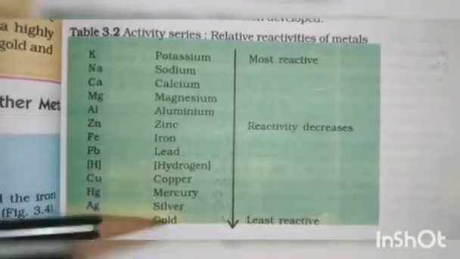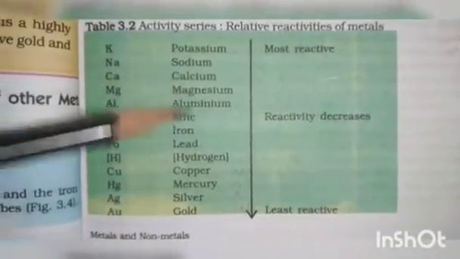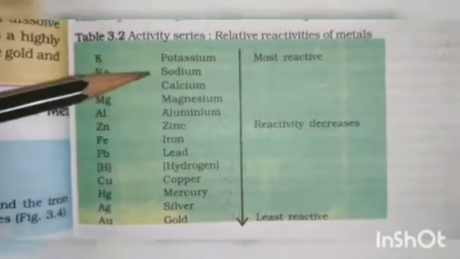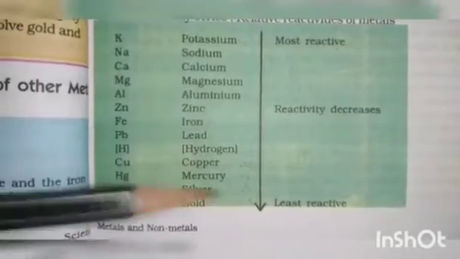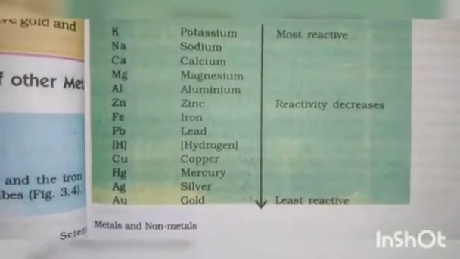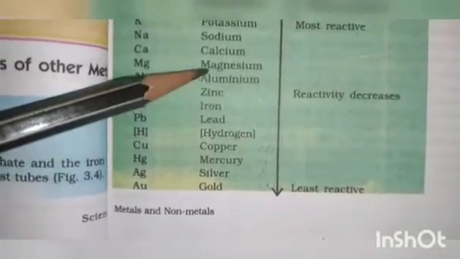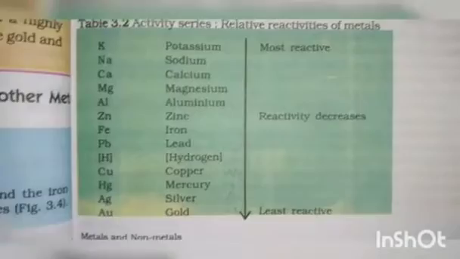So that is about the reactivity series. The reactivity series is a list of metals arranged in order of their decreasing activities. After performing these displacement experiments, the following series, known as the reactivity or activity series, has been developed.